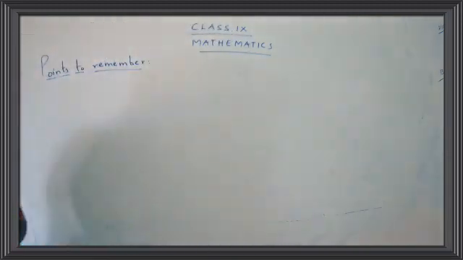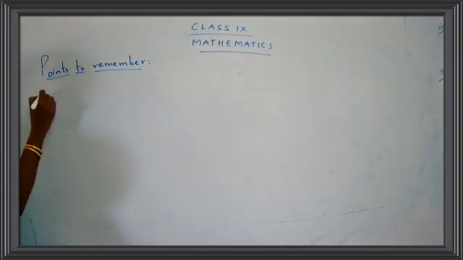Write down the points. We are going to take the same point that is given in our textbook, on page 48. Let's write the point.